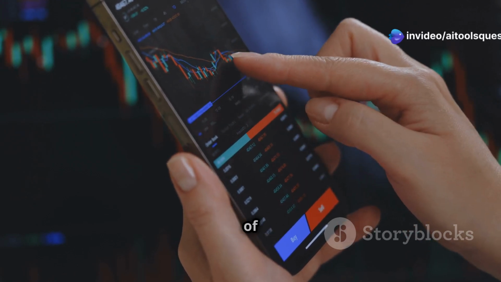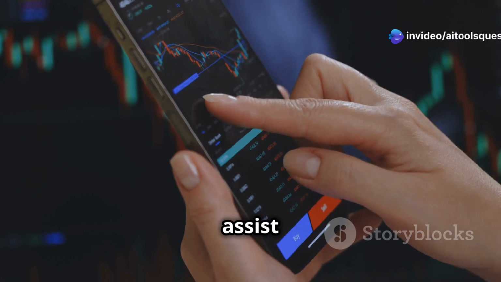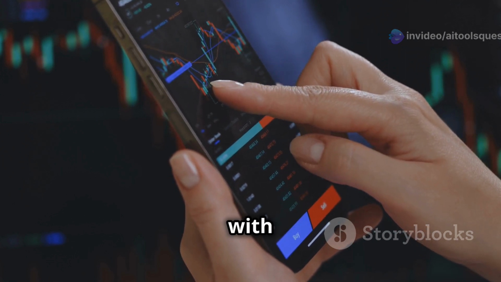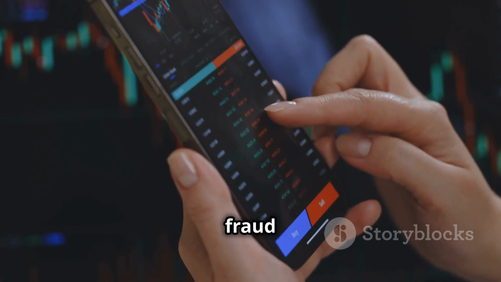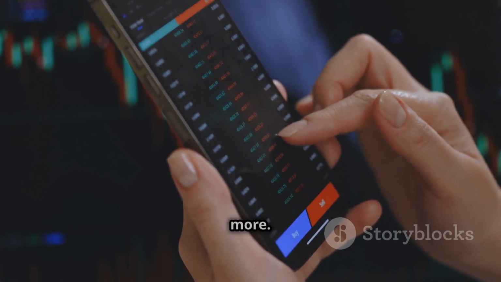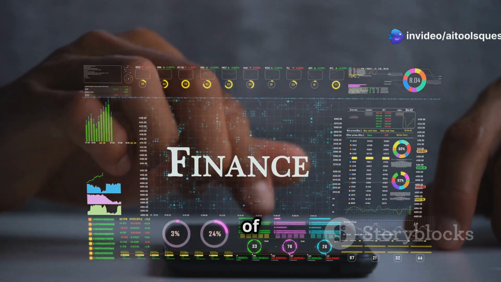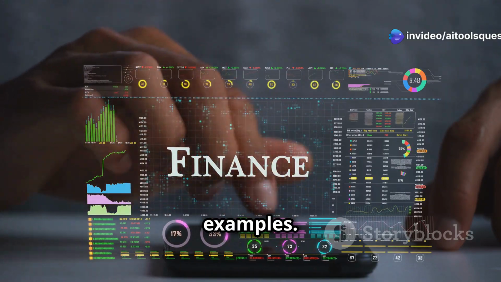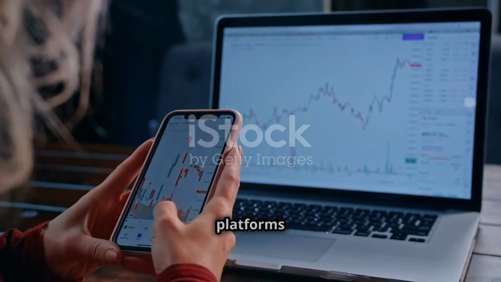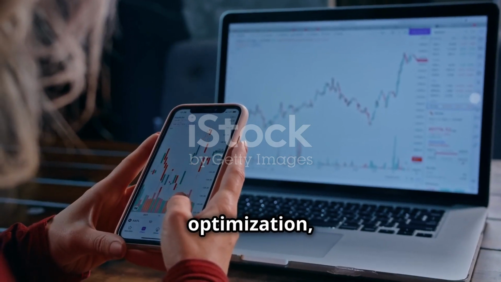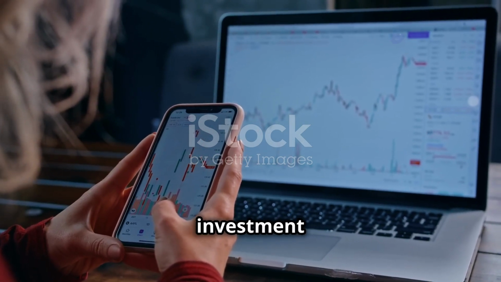There are a variety of financial AI tools designed to assist individuals and businesses with tasks such as investment management, risk analysis, fraud detection, budgeting, and more. Here's a breakdown of the main categories and examples. Investment management tools. AI-powered platforms help with portfolio optimization, stock analysis, and personalized investment advice.